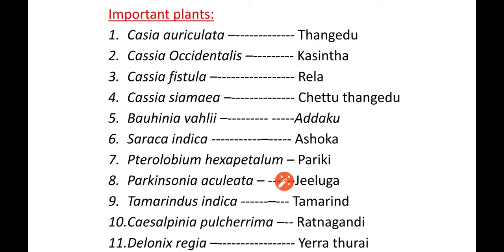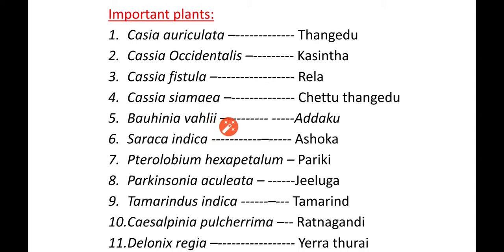Next, important plants belonging to Caesalpinaceae are: number 1, Cassia auriculata. In Telugu it is known as Tangedu. Second one, Cassia occidentalis. It is known as Kasinta. Next one, Cassia fistula. In Telugu it is called Rela. Next plant is Cassia siamea. It is known as Chettu Tangedu.